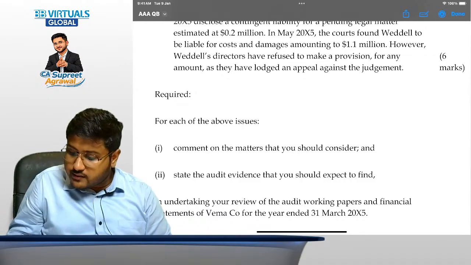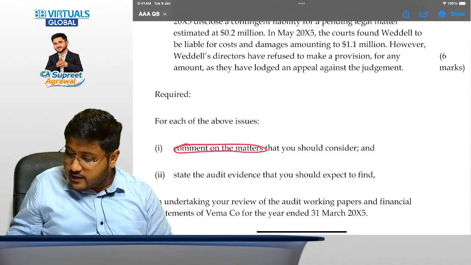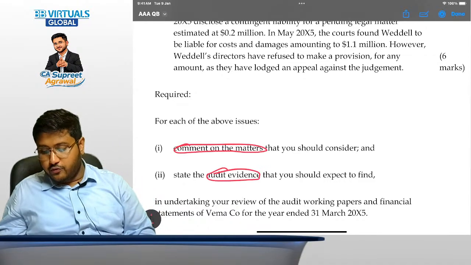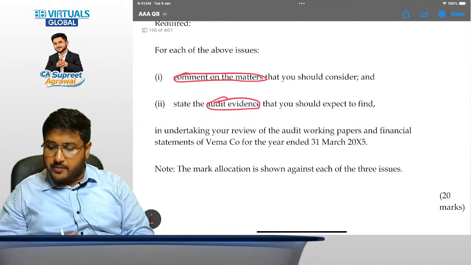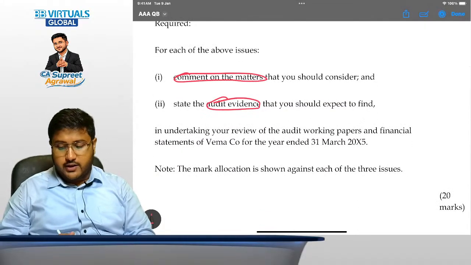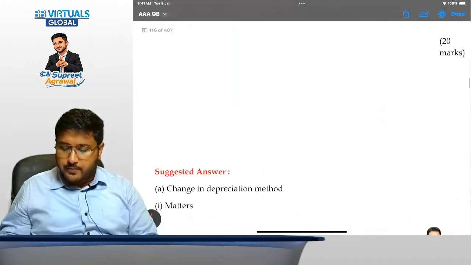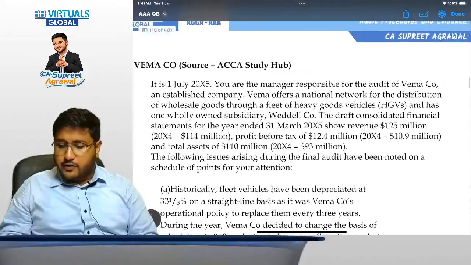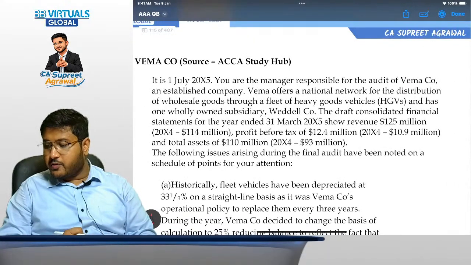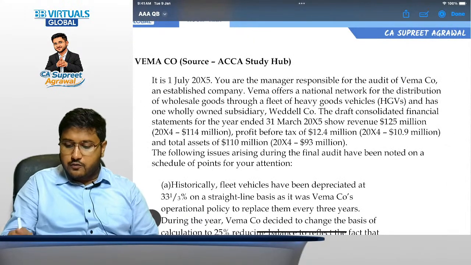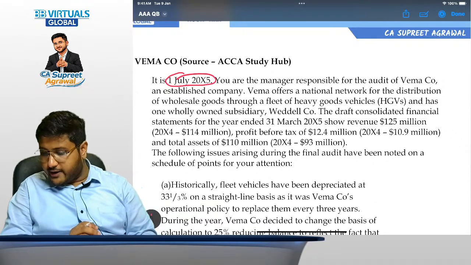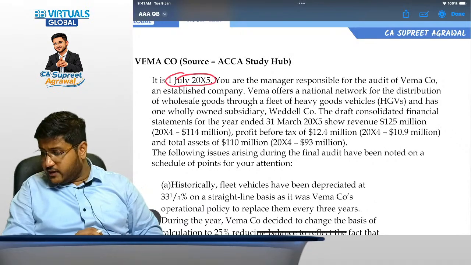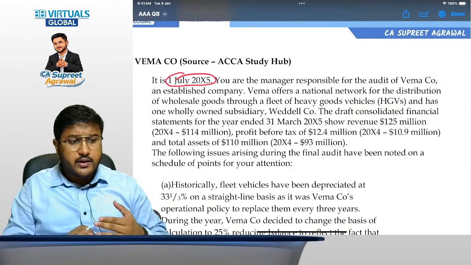So, matters to be considered and the audit evidence that you should expect to find in undertaking your review of the audit working papers and financial statements of Vema company for the year ended. This is a very specific question, right? Now, let's discuss it. It is 1st July 2025. You are the manager responsible for the audit of Vema company. Okay. We are not sure what the year end is, so we cannot say if it is the year beginning, year end or what.